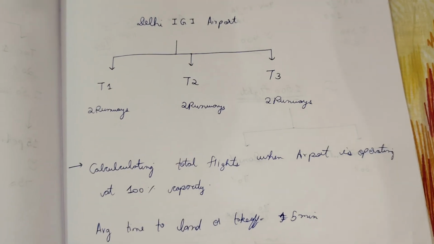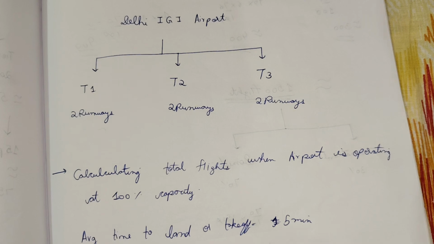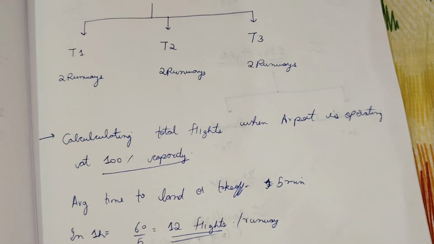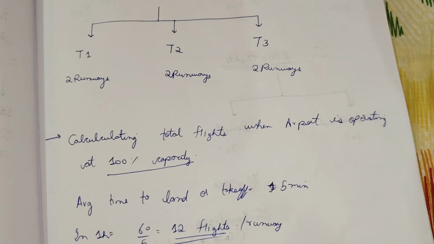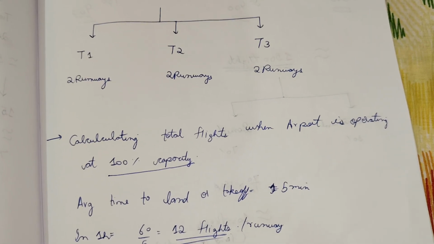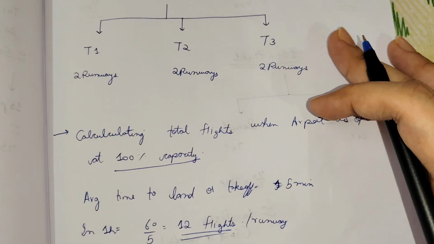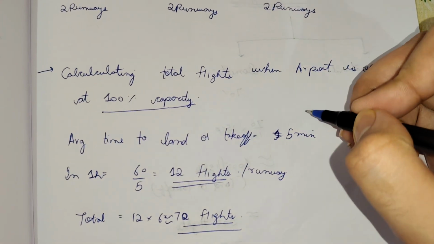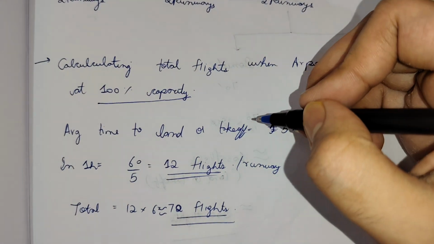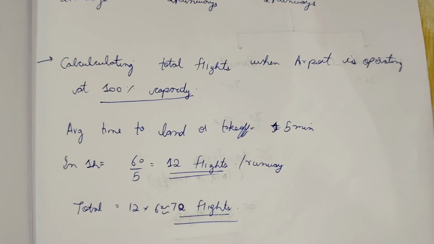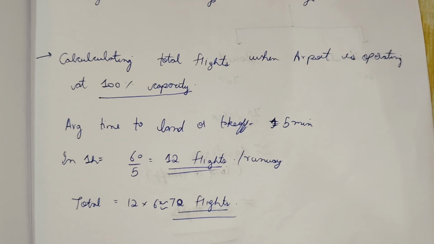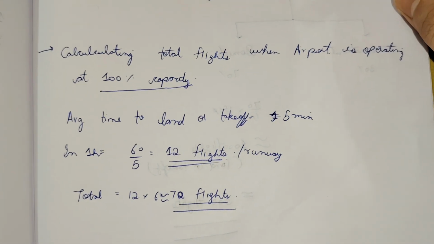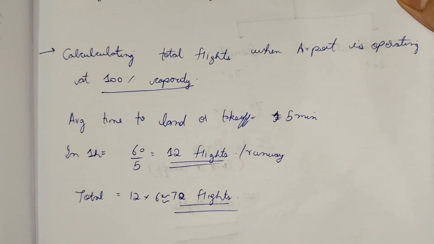I am first calculating the total flights when the airport is operating at 100% capacity. Here 100% capacity means that flights are continuously coming and going. It is operating at full potential. Assuming the average time to land or take off is around 5 minutes, in 1 hour around 12 flights can land or take off on one runway. There are 6 runways, so around 70 flights can land or take off at Delhi IGI airport when the airport is working at 100% capacity.